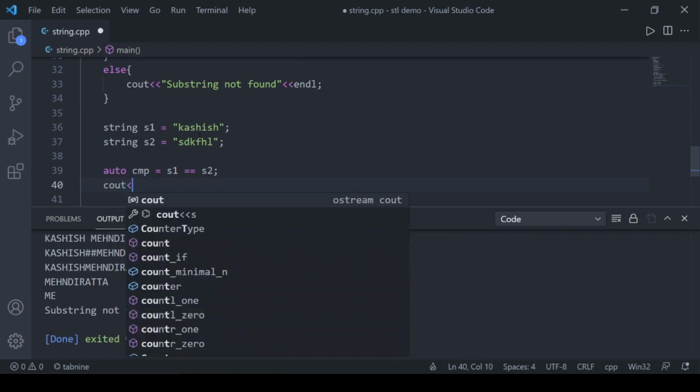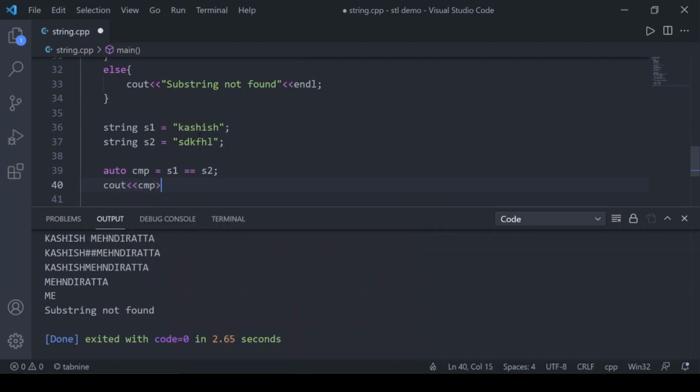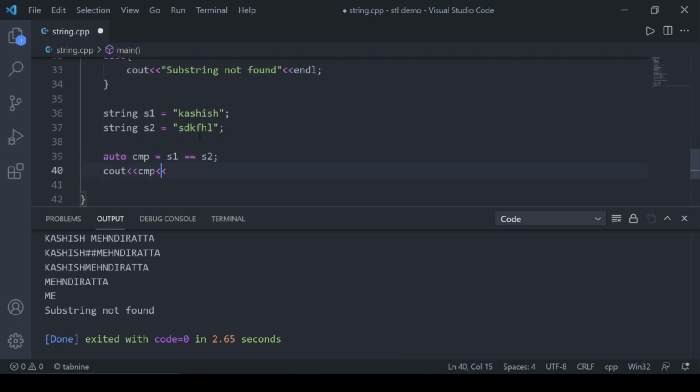Then print that. I don't remember whether it returns exactly bool or the first matching character. We can always search that. That's why I have written auto, because if you are not sure about the return type, you can write auto in front of it.